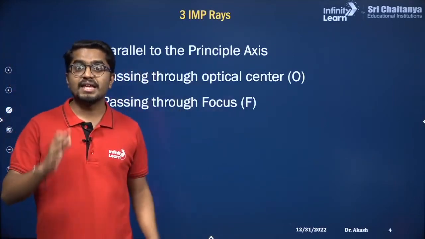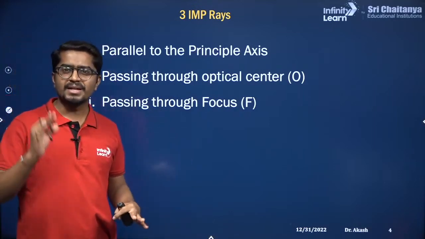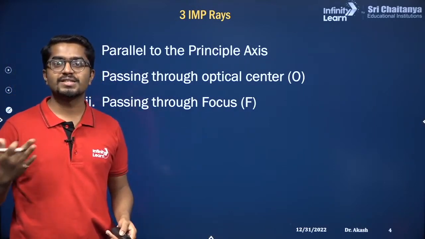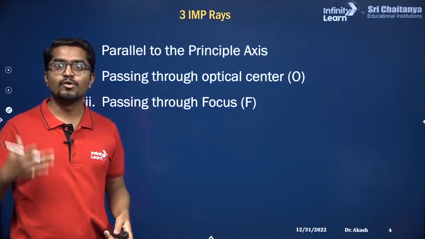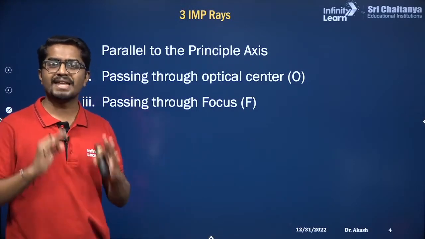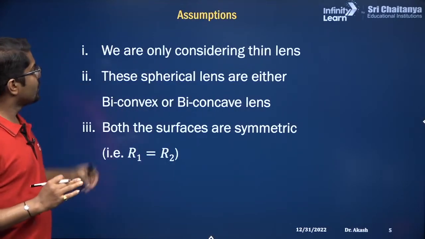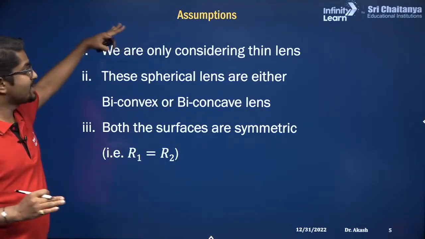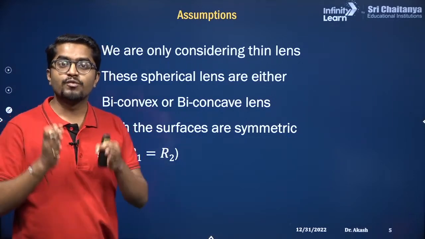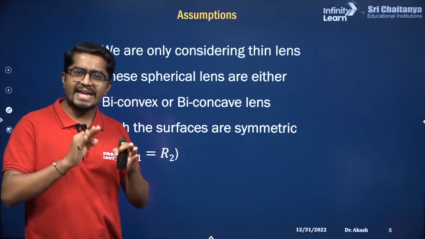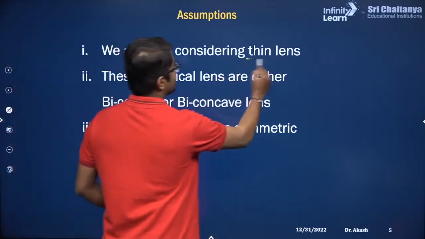So these are the 3 important rays. अगर आपने ये 3 rays पढ़ लिए ना, समझ लिए how they refract through the spherical lens, your work is done. You don't have to study much. Very simple, very easy. So let's understand only these 3 rays. So here we do some assumptions. So these are not valid for all type of lens, only very particular, which are there in your syllabus. Easier lens. So what are the easy lens? So we are only considering thin lens.